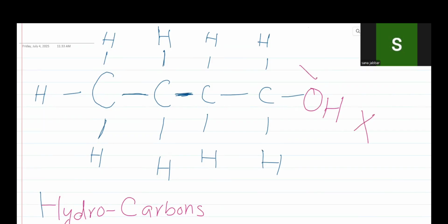A hydrocarbon is when only hydrogen is attached to the carbon atom, and hydrogen can bond only one atom. You see that this is the bond and hydrogen has made only one bond. So hydrogen can bond only one atom and carbon has the ability to bond 4 atoms,